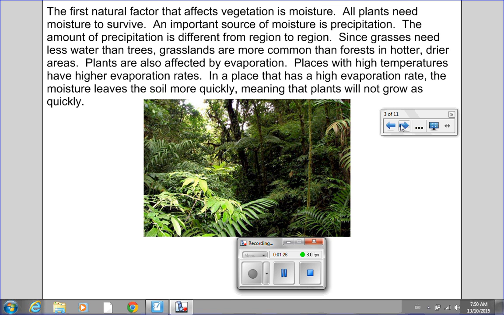Plants are also affected by evaporation. Places with high temperatures have higher evaporation rates. In a place that has a high evaporation rate, the moisture leaves the soil more quickly, meaning that plants will not grow as quickly.